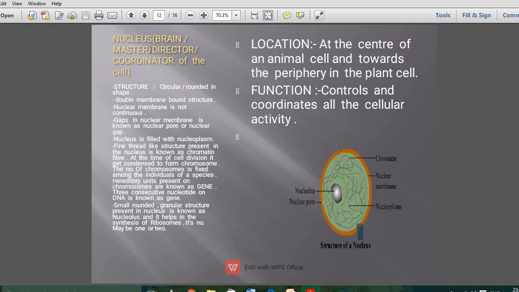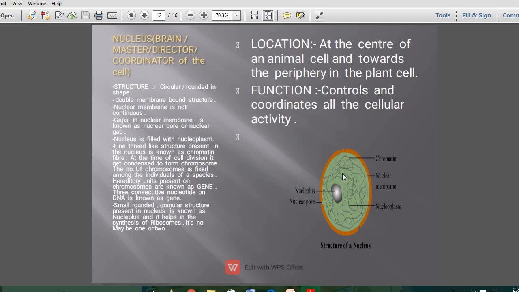If you go to any official area where a director is there, is that director in a closed cabin, not having any entry or exit point of that office? Of course they have an entry and an exit point, so that the officials can easily reach them or move out of that office. In the same manner, the nucleus has to control all the cellular activities.